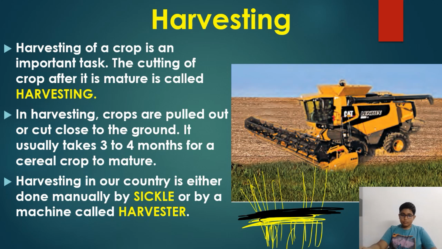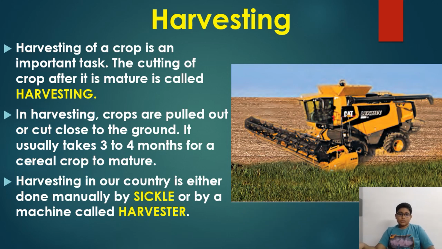So cutting of crop is known as harvesting. After the crops are fully grown and mature, it is known as harvesting. In harvesting, crops are pulled out close to the ground. Just now I said close to the ground, not the whole thing. Here is a crop. The farmer will hold it like this and cut from here. This takes about 3 to 4 months for a cereal crop to mature.